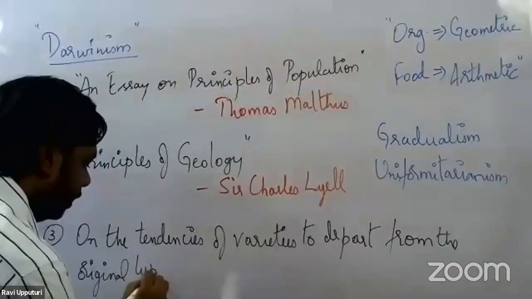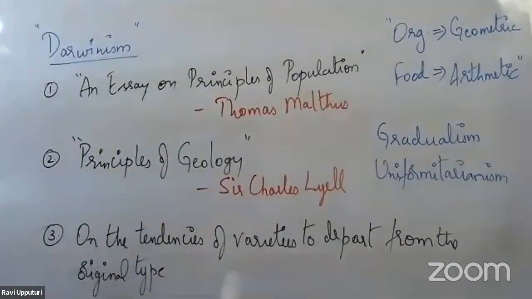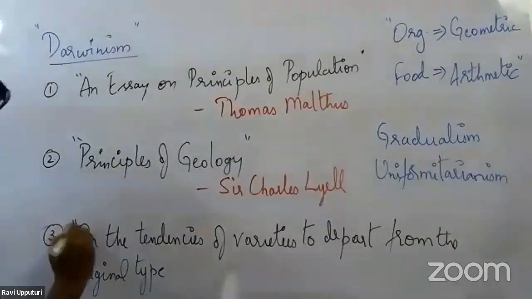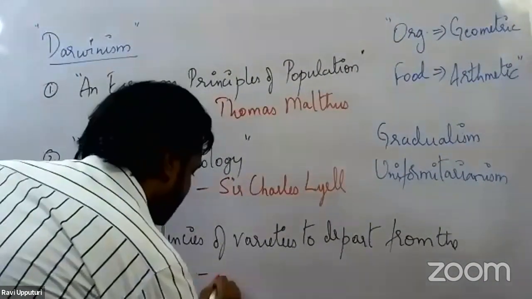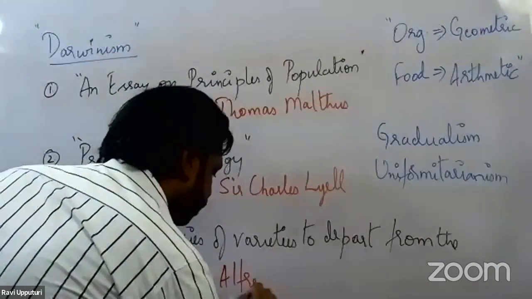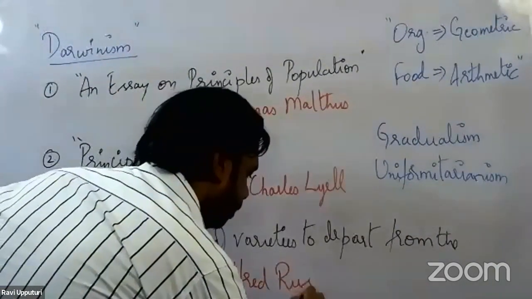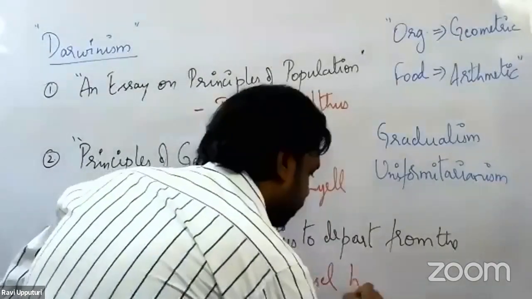So this was the third publication through which Darwin was influenced. And this paper was published by a scientist by name Alfred Russel Wallace.